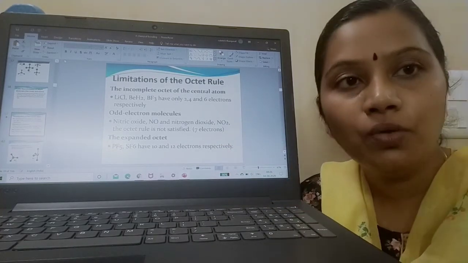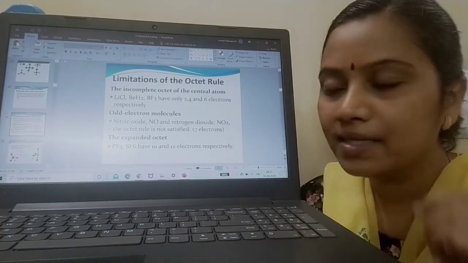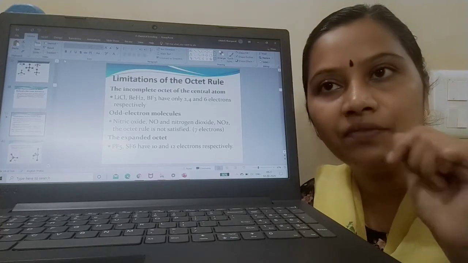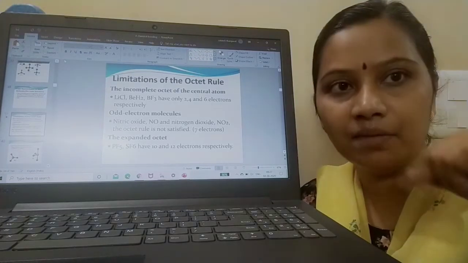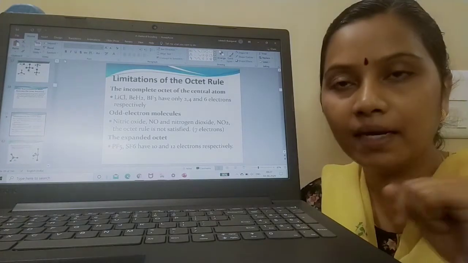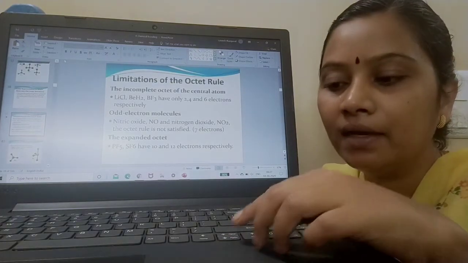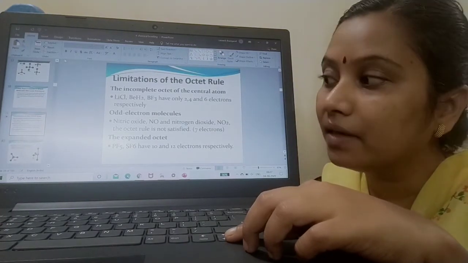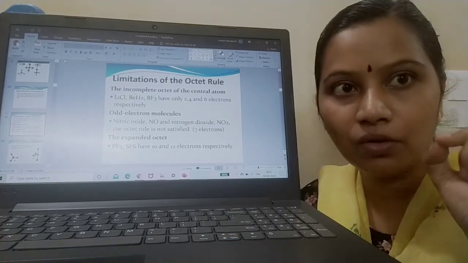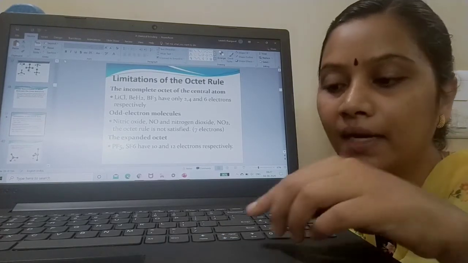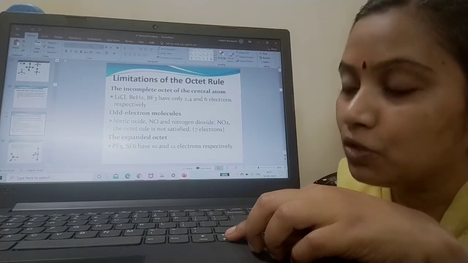Try filling this in as an example: write sulfur in the center with 6 fluorine atoms around it, write the atomic number, and fill in the electron dot structure for sulfur and fluorine. You will get 12 electrons.